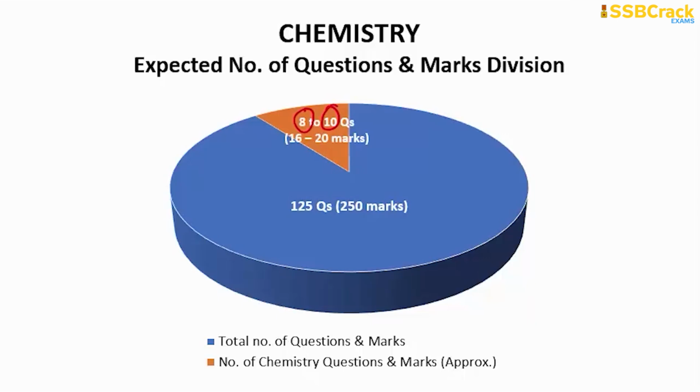And if you prepare well in the chemistry portion, in fact in all the science portions, be it physics, chemistry or biology, these are very scoring subjects, and you can easily pull out the marks from these sections. In chemistry, if you answer 8 to 10 questions correctly, you can expect 16 to 20 marks in your CAPF exam.